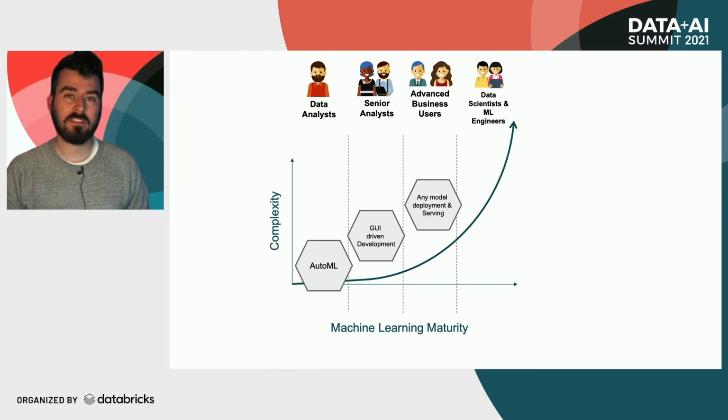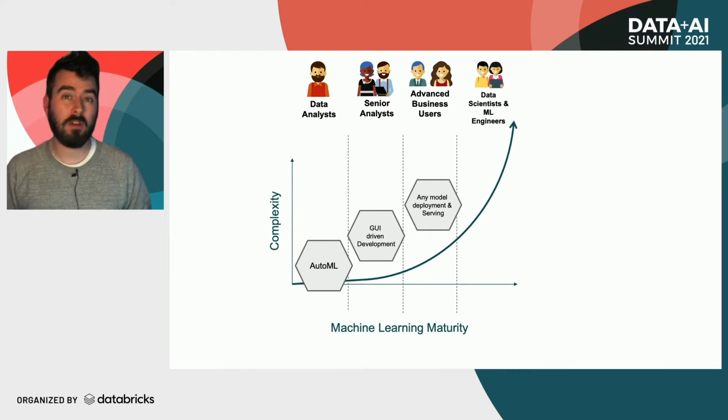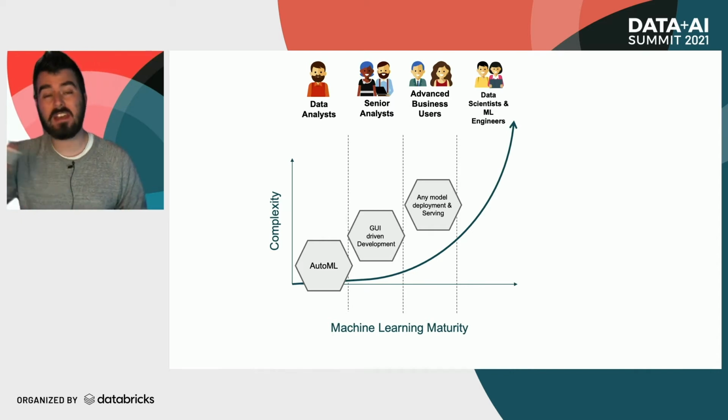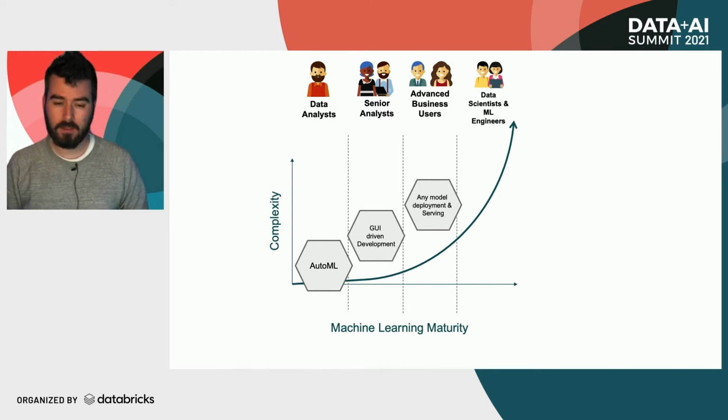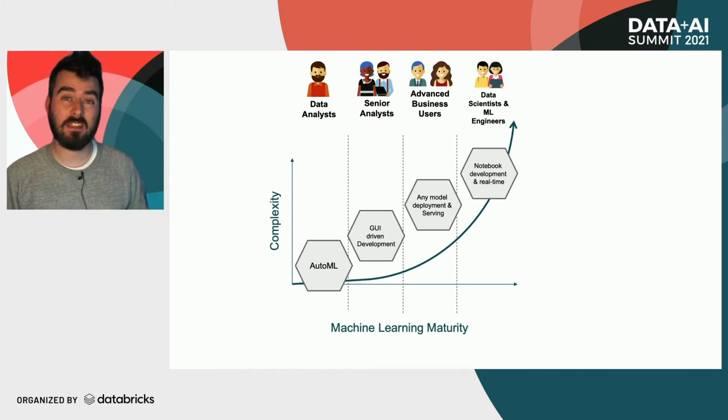Moving up to the advanced business users, we don't know where they're building their models. They're probably training them offline. They might be using some desktop software that we don't have available in the cloud. But what they can do is give us a model and we can get it deployed. There we want to be enabling any model and any kind of deployment and getting that served to abstract the whole process away from them. And then our last part is really around notebook development and real time. Our data scientists want that notebook experience and they need a real-time API that they can hit and get their responses back.